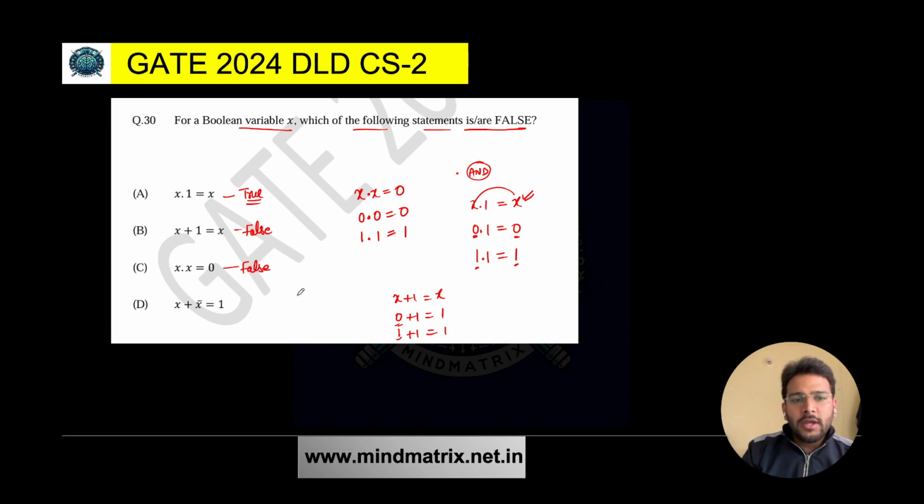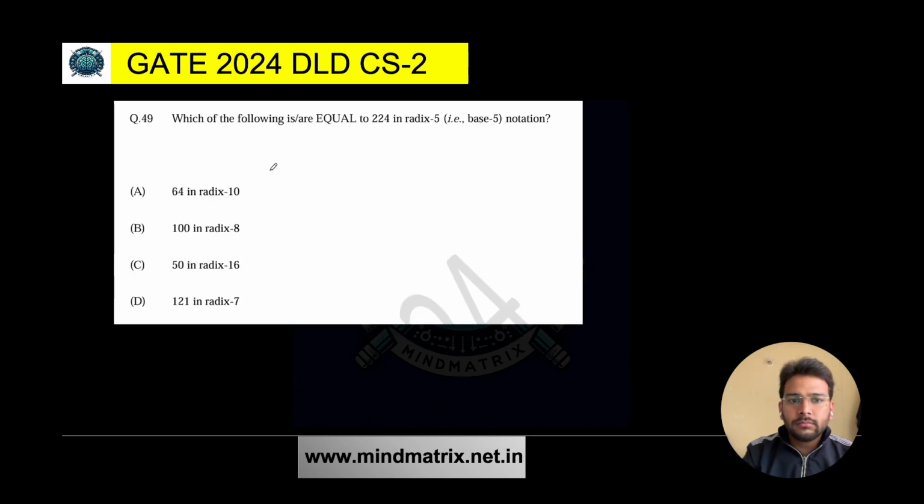What about option D? x OR x complement is equal to 1. If I take x value as 0, the complement of that is 1. So 1 OR 0 is 1 only. If I take x as 1, the complement is 0. So still it is 1. So definitely it is true. Clear? And we have to find which one is false. So option B and option C. BC is the correct answer for this question. Clear? Let's proceed to the next question from number system.